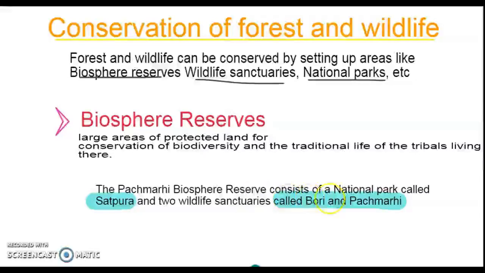The Panchmarhi biosphere reserve is in Madhya Pradesh, and it has a national park and two wildlife sanctuaries. We'll study about what is a wildlife sanctuary and what is a national park. So what is a biosphere reserve? It's a large area of protected land.